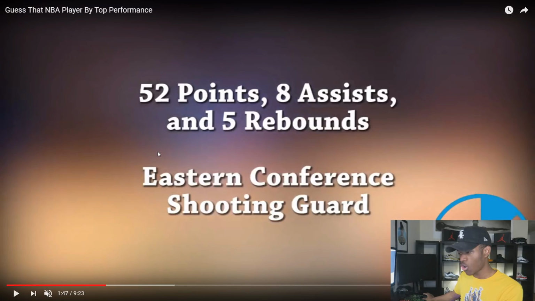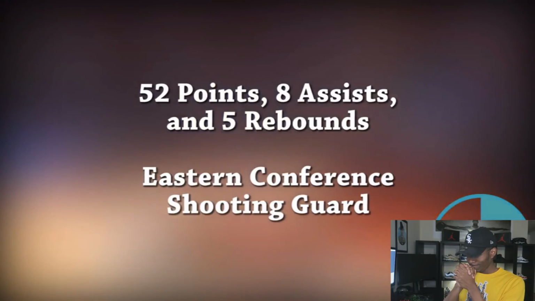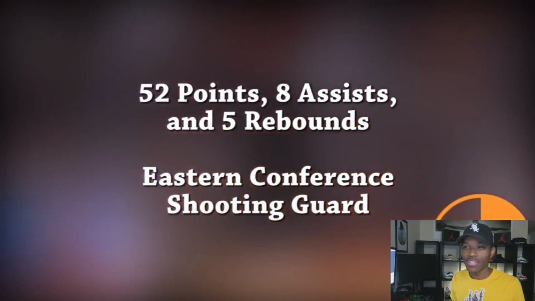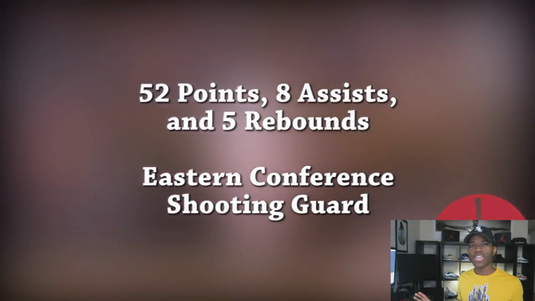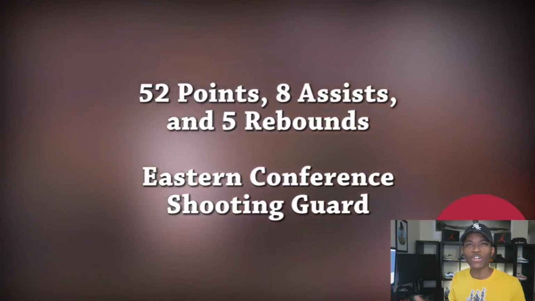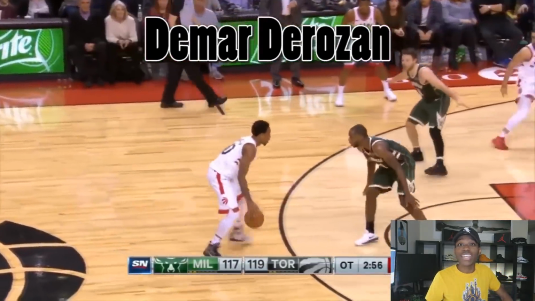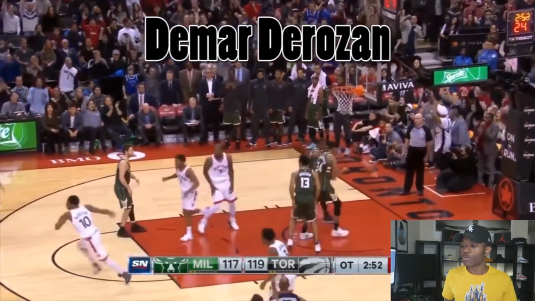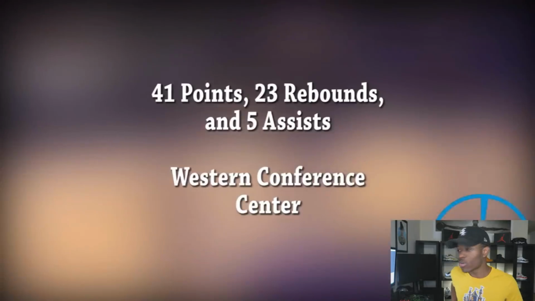Okay, Eastern Conference guard, 52, 8, and 5. DeMar DeRozan. This one is against the Bucks, right? This game went to overtime. He had like 30 in the first half. Finished with 52. Yes. Okay. Look, I was watching that game live, and I was live tweeting. Follow me on Twitter so you can hear me live tweet when I say stuff like, damn, DeMar. And you can read it in my voice.